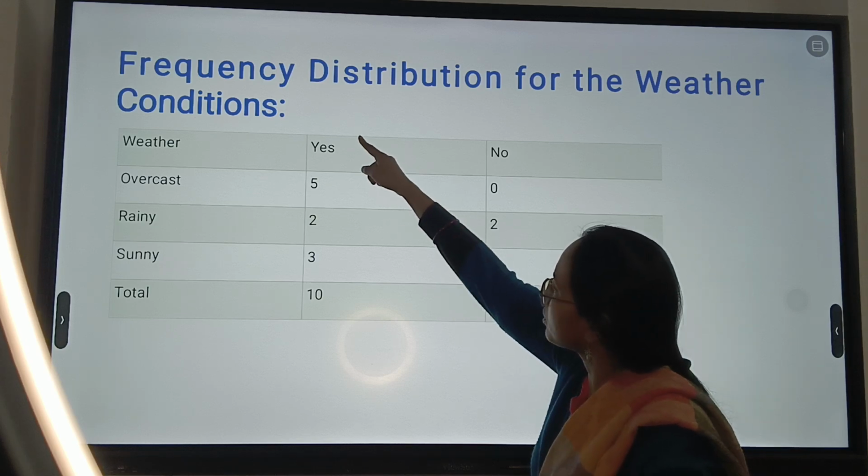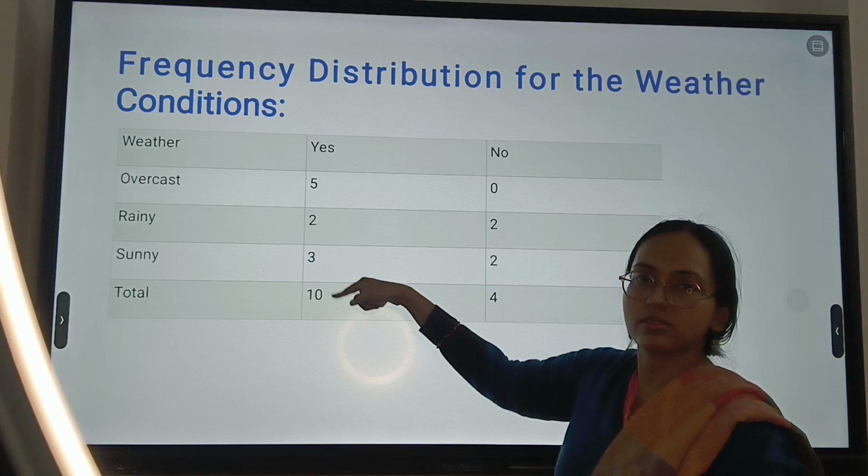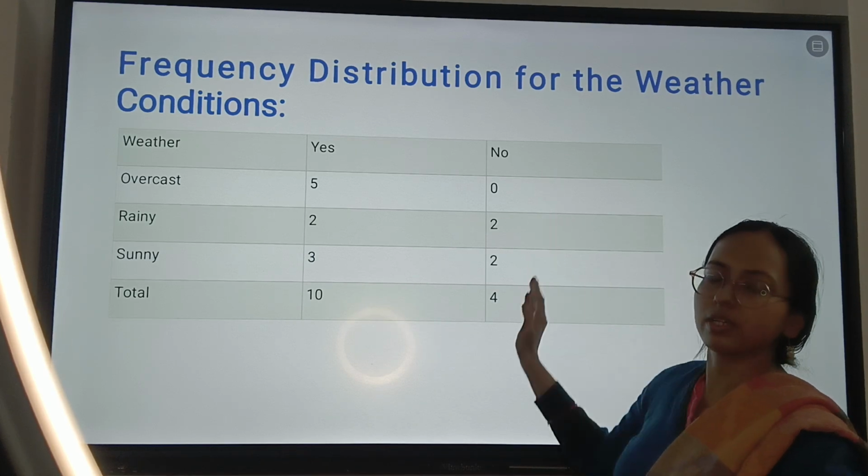Also, as you can see, the total number of yes records is 10, which is 5 plus 2 plus 3 gives you 10, and you have 2 plus 2, which is 4. This falls under the no category.